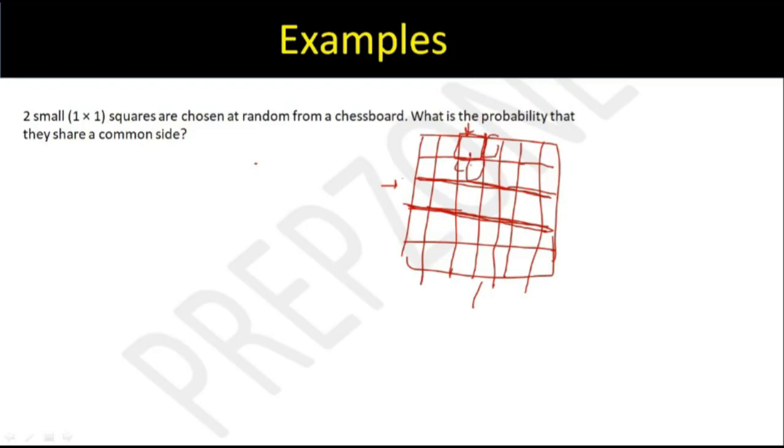And that's why, of course, I can make this question more clear. I'm just saying it here that sharing a common side means if the first square is here, the second one should be in the same line, either vertically or horizontally is what I meant. Okay, now try this. Who should I ask? Srijan, tell me, how did you try it?